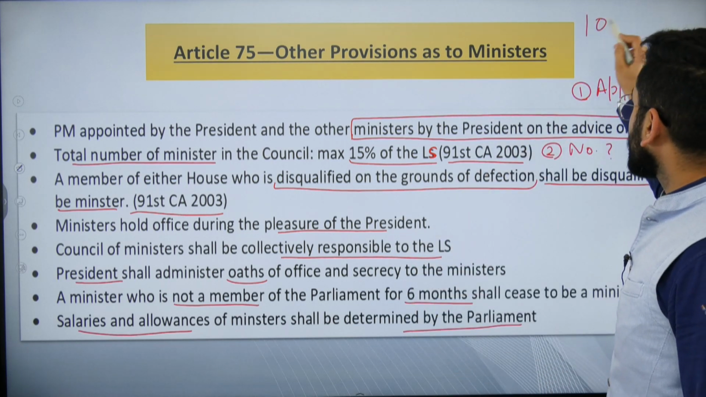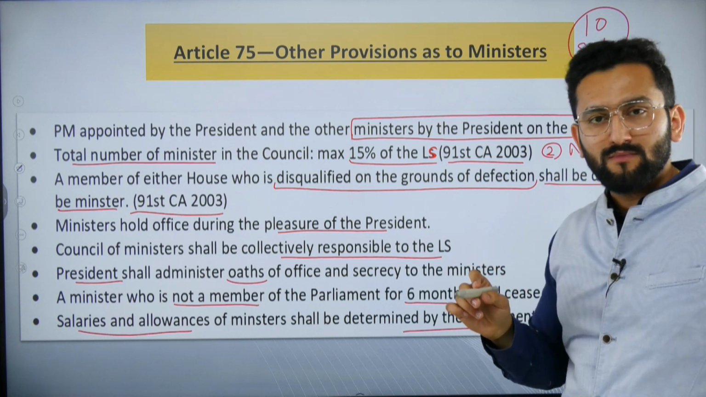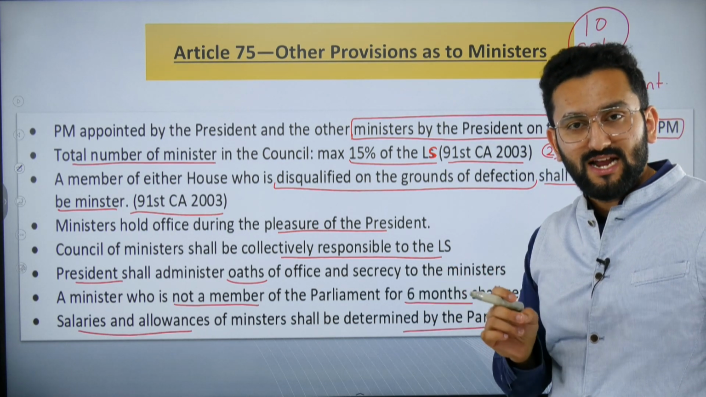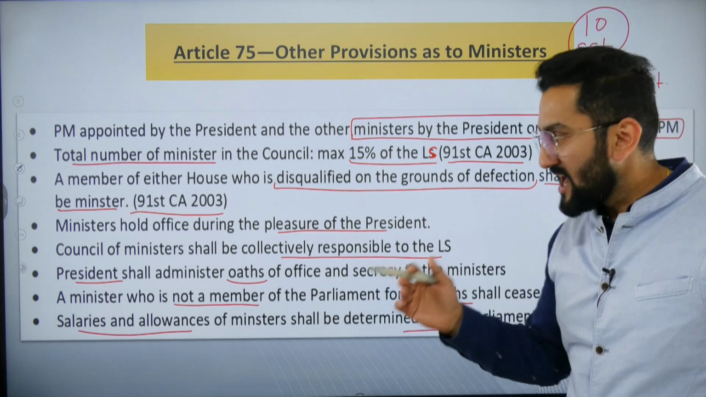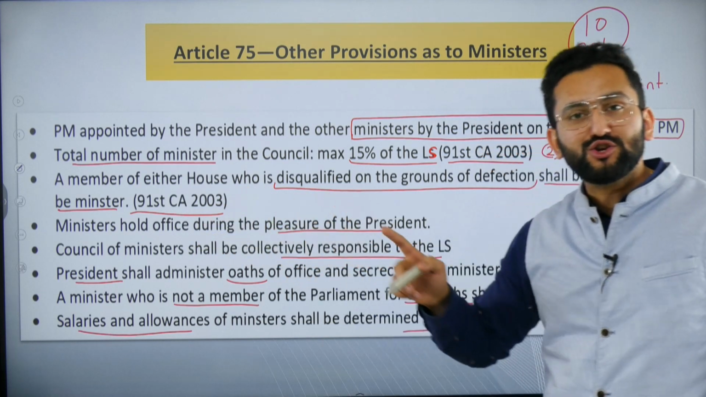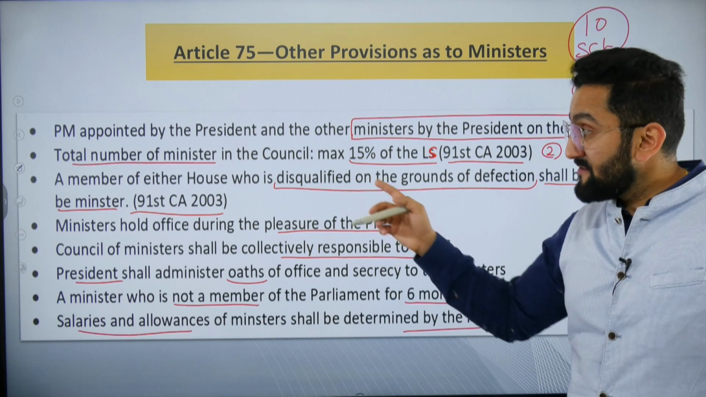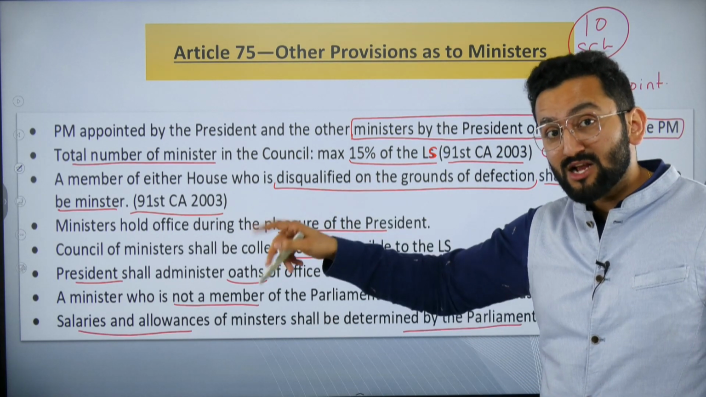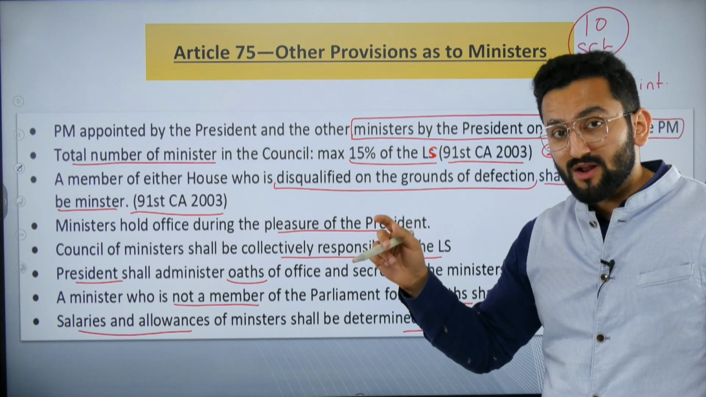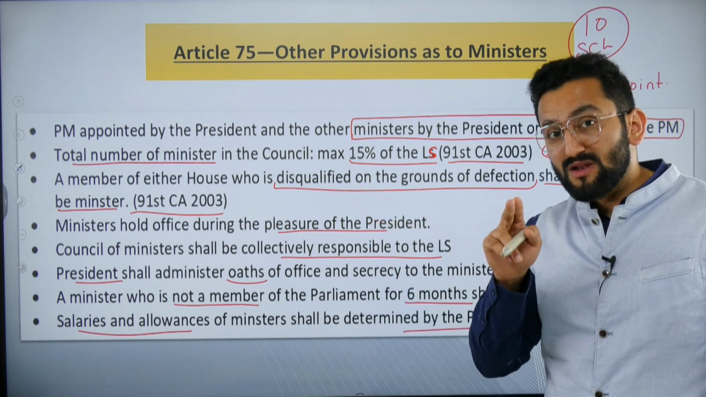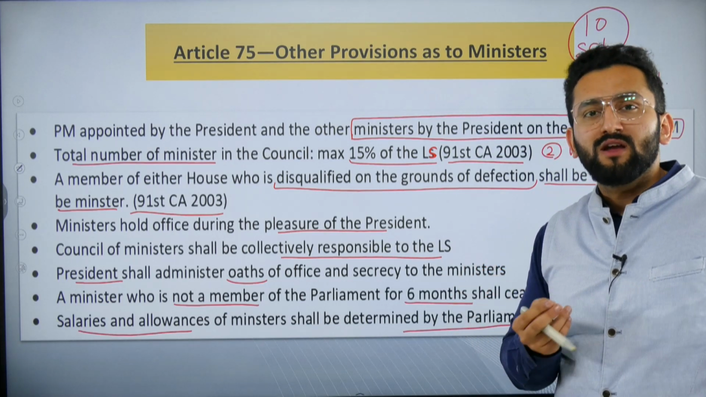10th Schedule in our Constitution talks about the anti-defection law. By which amendment was this added? Answer is 52nd. And thereafter, this 91st Constitutional Amendment Act 2003 says that if a particular person is disqualified as a member of the house, whether Lok Sabha or Rajya Sabha, then there will be some limitation on this person becoming minister. Otherwise, what would happen?